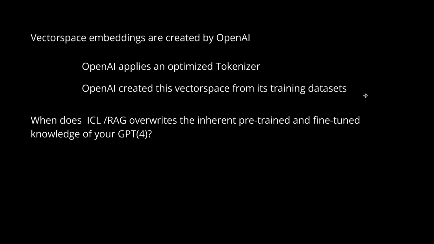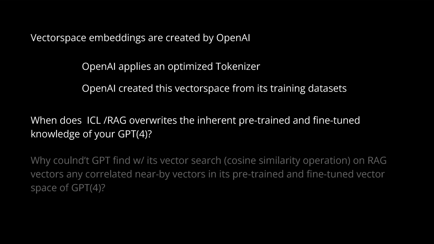And now the question is, and I asked you this in my last video, when does this in-context learning, when we give some examples in our prompt to GPT-4, or let's call it RAG if the machine does it, override the inherently pre-trained and fine-tuned knowledge of our GPT-4, GPT-small, whatever you have? When does it happen that our few-shot learning examples that we provide in the prompt from a vector store, or if you write it manually, it's ICL, override the inherently pre-trained knowledge that is encapsulated in the weight tensor structure of our transformer architecture?